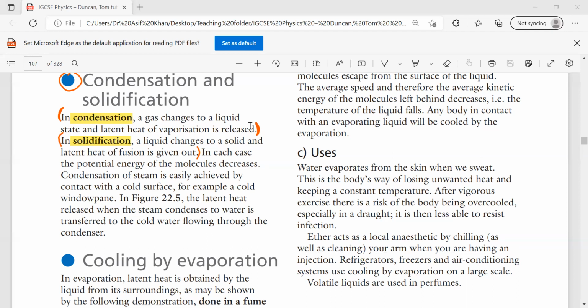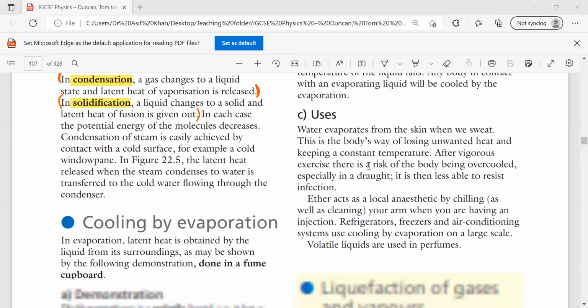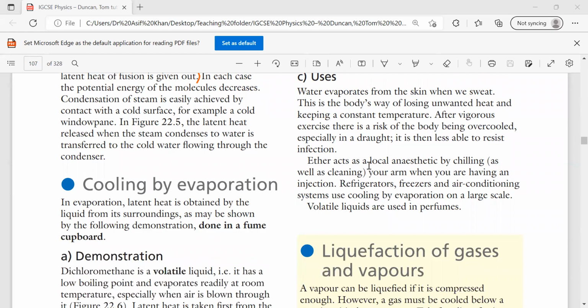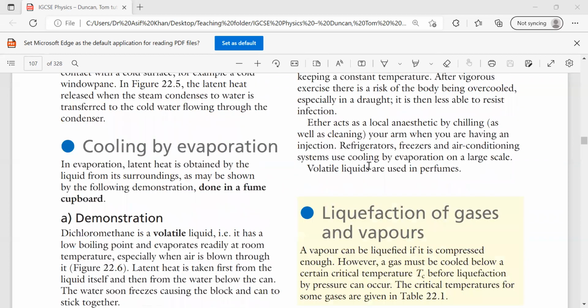Okay. Any question about condensation and solidification? No, sir. This concept is also clear, how you can perform condensation, basically what is going to happen in condensation and solidification. Clear?